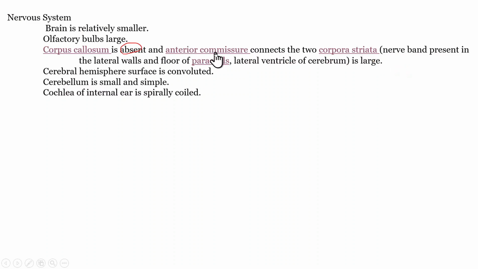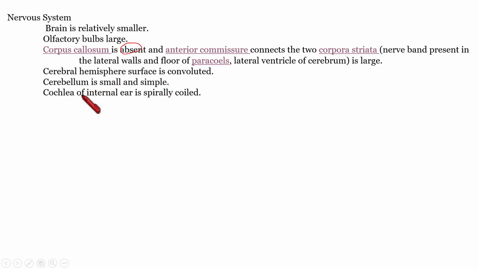So this anterior commissure connects the two corpora striata, because paracoels means two lateral channels are there. That means in those two there will be corpora striata, and those two corpora striata are connected by this anterior commissure. Then regarding the cerebral hemispheres, its surface is convoluted, meaning immensely folded. And the cerebellum, we know, towards the back of the brain, is small and simple.